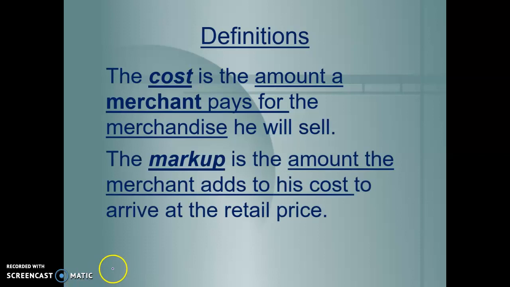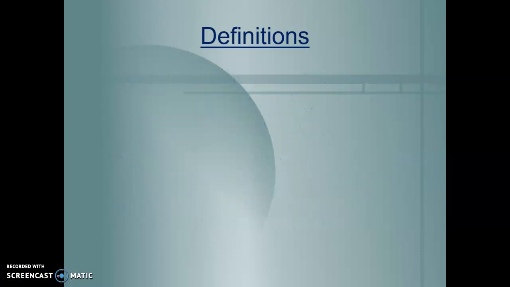The markup is the amount that the merchant adds to his cost to arrive at the retail price. So let's just use a shirt for example. Let's say you've got this shirt that Kohl's has seen. That is a really ugly shirt, but they've seen it, they want to buy it, so maybe they buy it for a cost of $10. Well, they're not going to sell it for $10 because they wouldn't make any money. So they're going to come up with a markup, which is the amount that they will add to that cost to arrive at the retail price, which is the price that you see in the stores. And they might mark it up by 50% or 75%, but they're going to add a certain percentage to that before they sell it to you, the consumer.